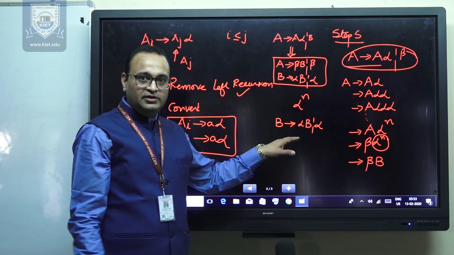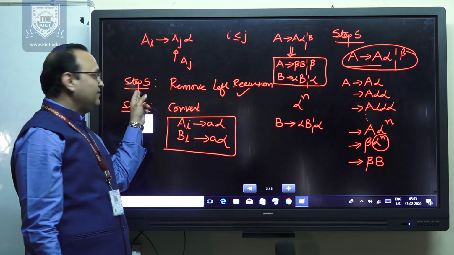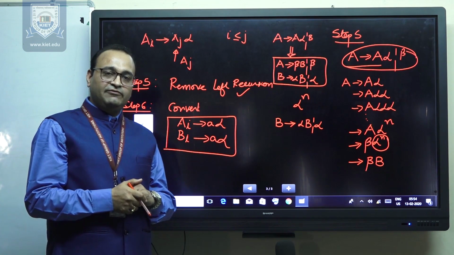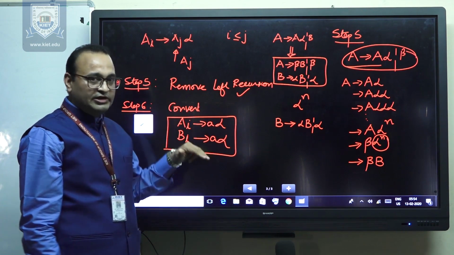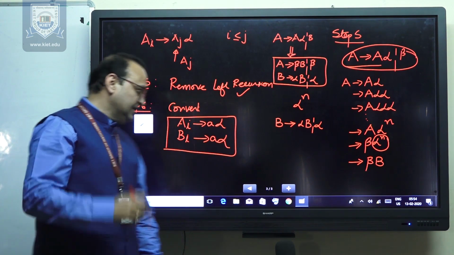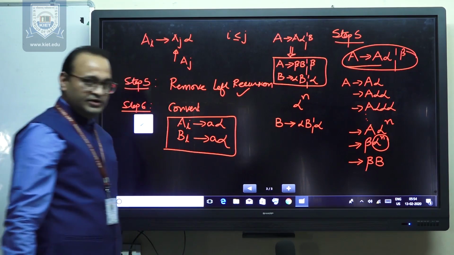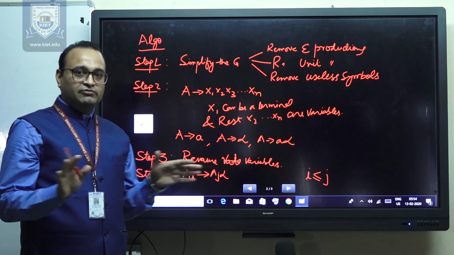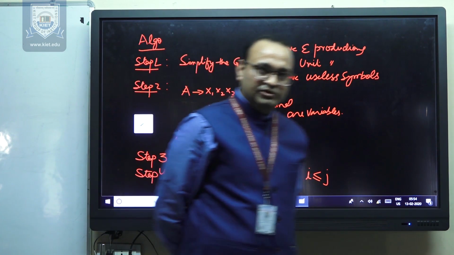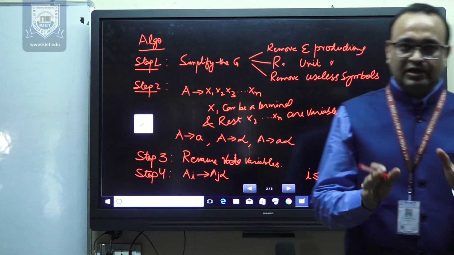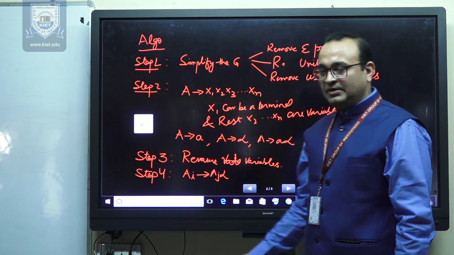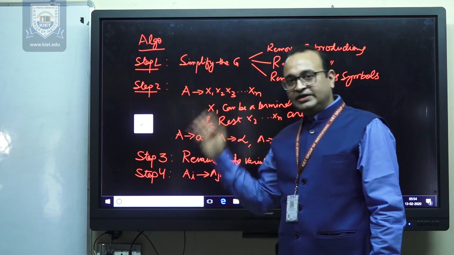So you have already seen in the previous steps that if there are some productions which are left recursive in nature, our objective is to convert that left recursion into right recursion. So now let's again recap the complete algorithm of what we did here. Suppose a context-free grammar G is given to us, and we are asked to convert that grammar into Greibach normal form. So there is a complete algorithm which has several steps. In the first step, we will be simplifying the grammar.